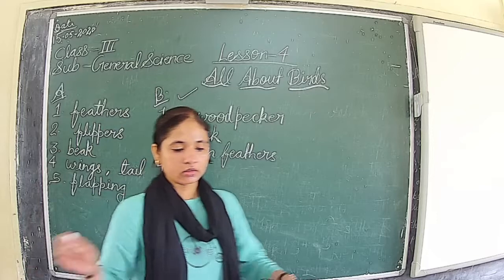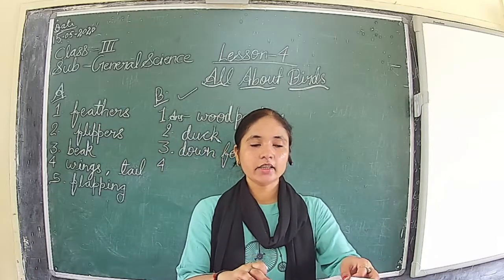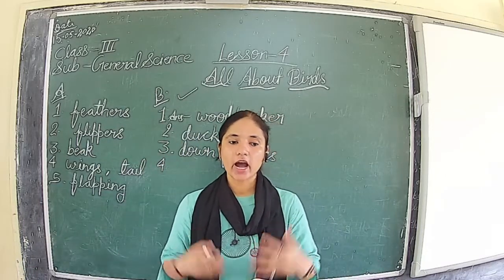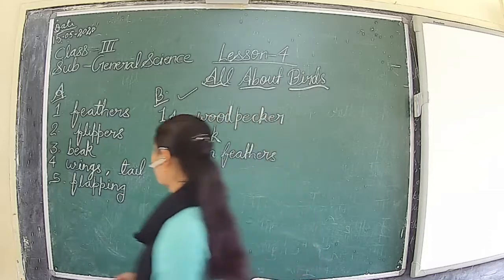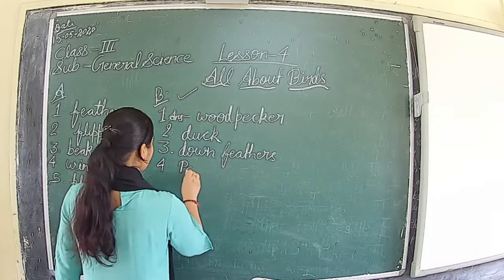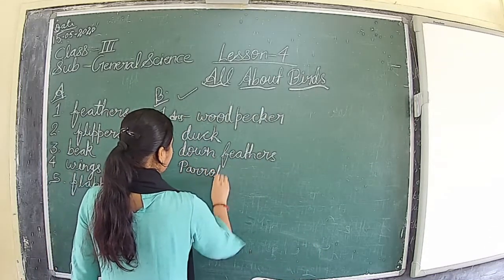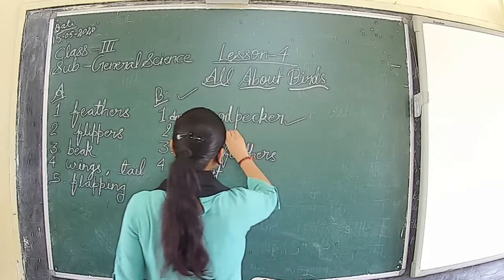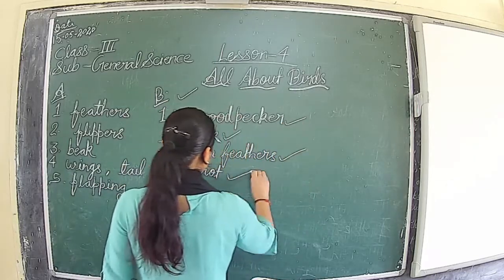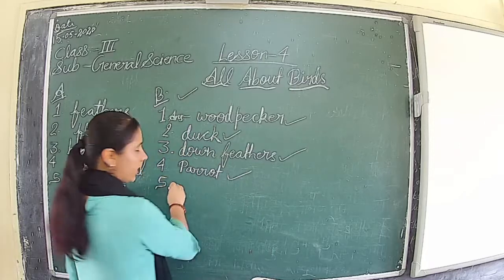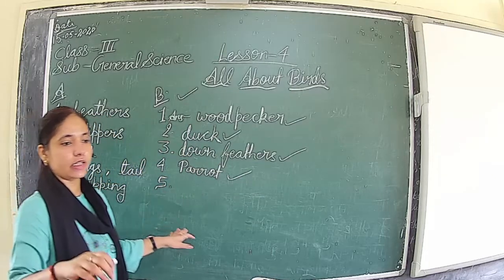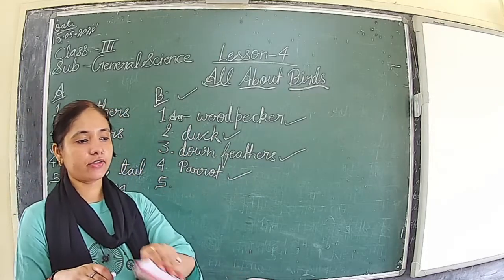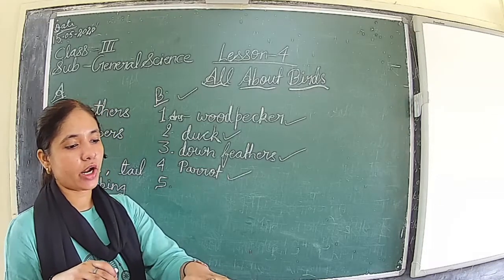Fourth, the bird that has two front toes and two hind toes is the parrot. The correct option is the parrot.